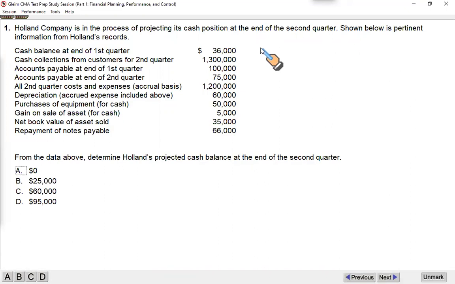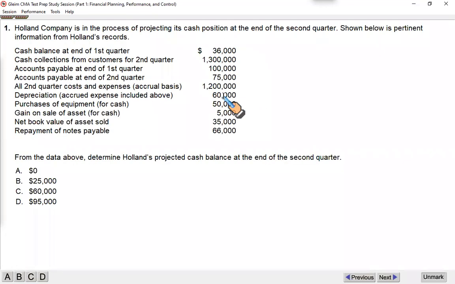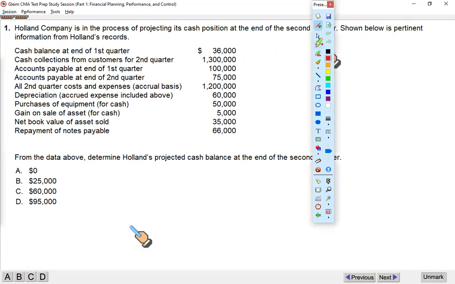where you will start... No, this is not that question. I think that's the next question. That's the next one, where you have the net income to start from, and then from net income, you will establish what the cash change over the period will be. This is a straightforward question, not the one I was just talking about. So we have the opening cash balance, $36,000. This is the opening balance of cash at the end of the first quarter. We are in the second quarter. All right. So the cash balance at the end of the first quarter will serve as our opening balance of cash.